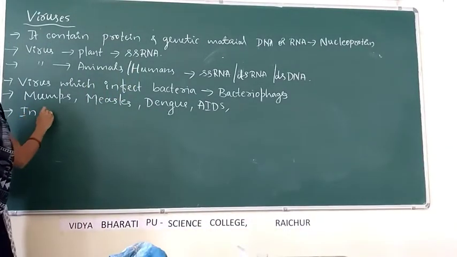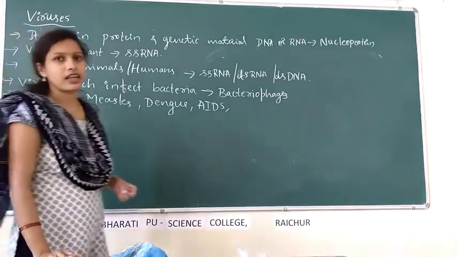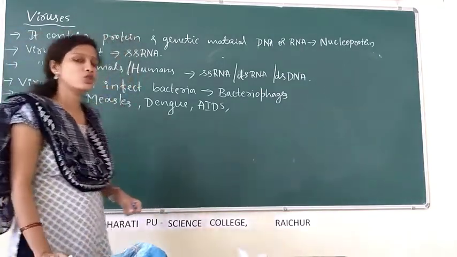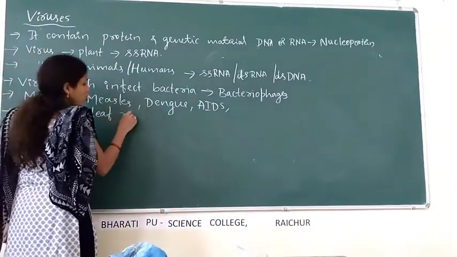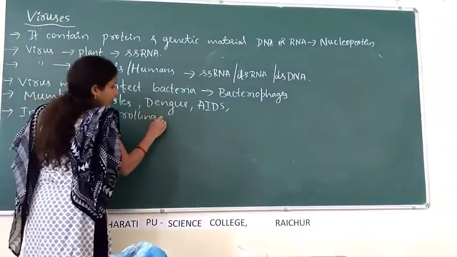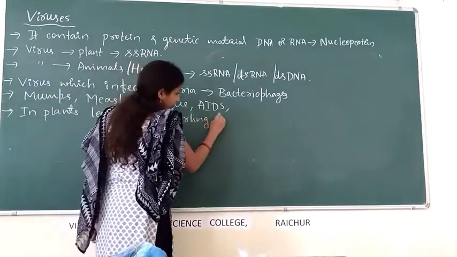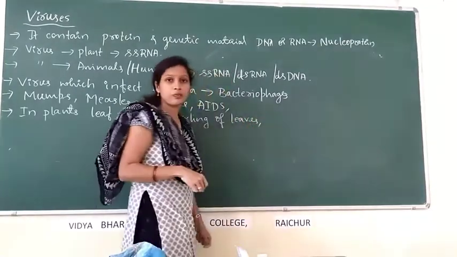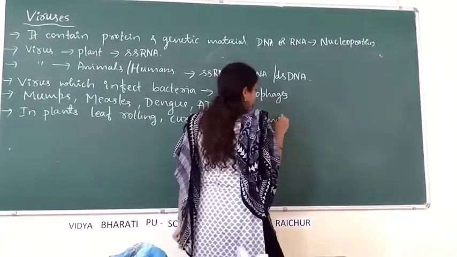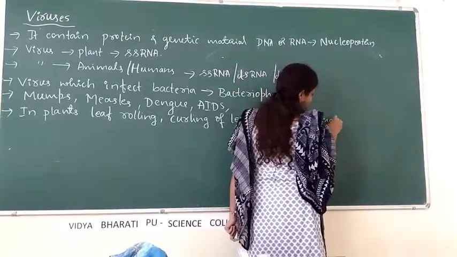In plants, viral infection or viral diseases may lead to leaf rolling or curling of leaves, then mosaic formation.